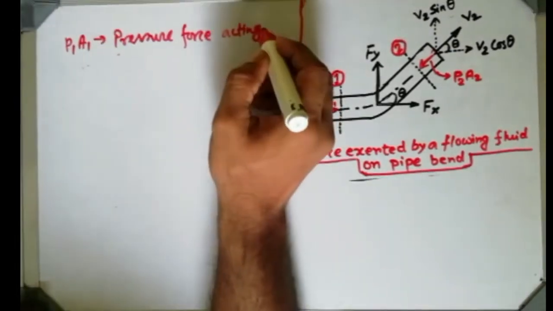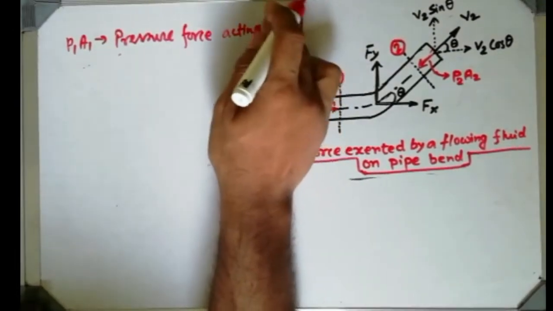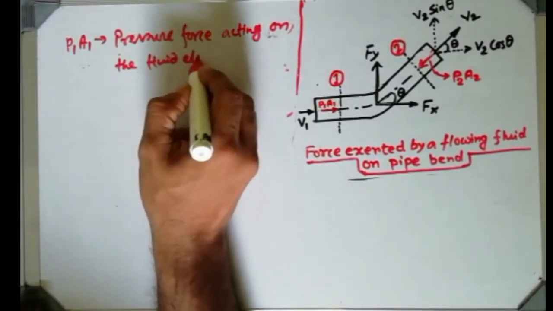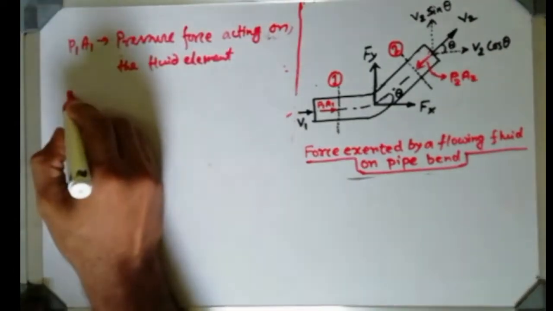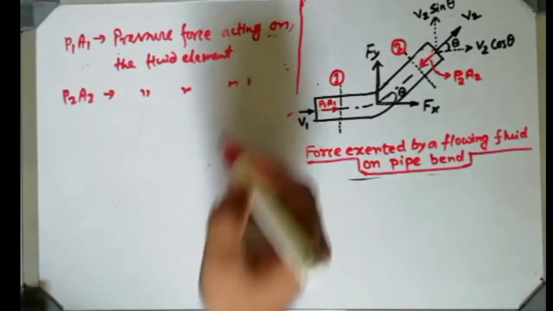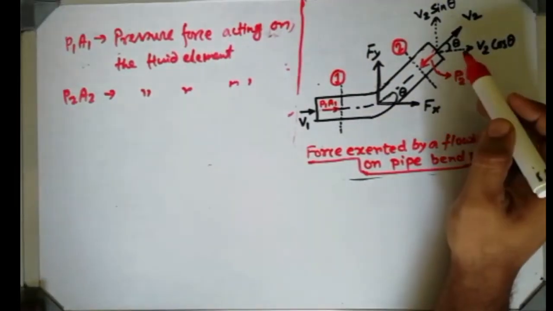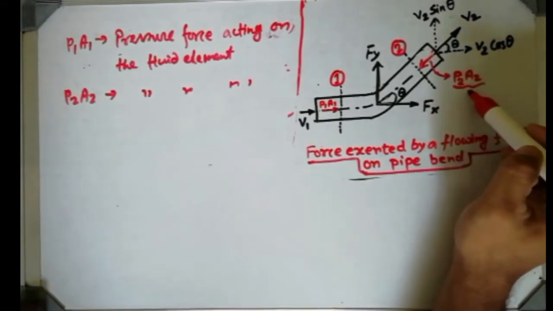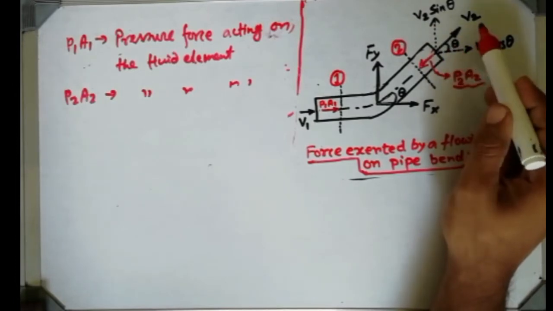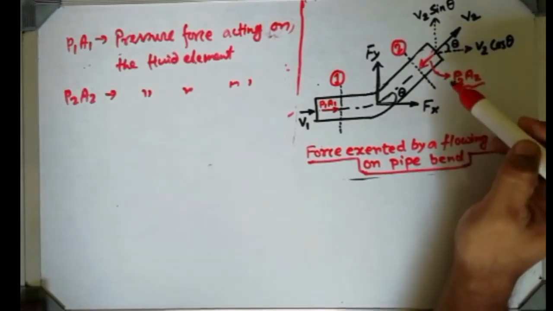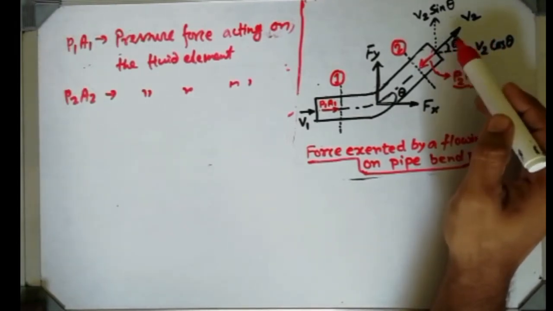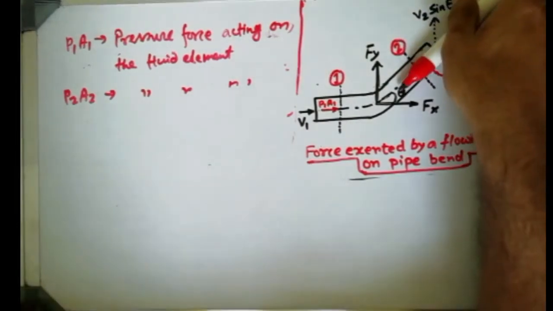Okay. Pressure force acting on the fluid element. Similarly, P2A2 is the same thing, pressure force acting on the fluid element, but it is on the output side. You see that pressure, what pressure am I talking about in the outlet part? That is the pressure which is acting from the outside. If it is the atmosphere, then obviously atmospheric pressure is acting all the time in this direction, the direction of this marker.